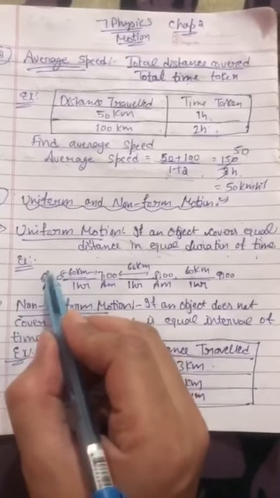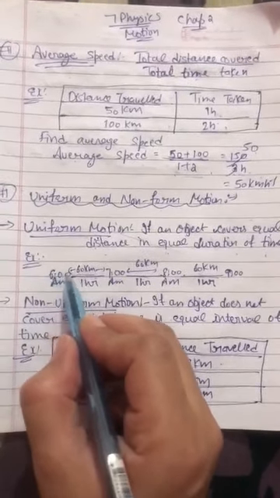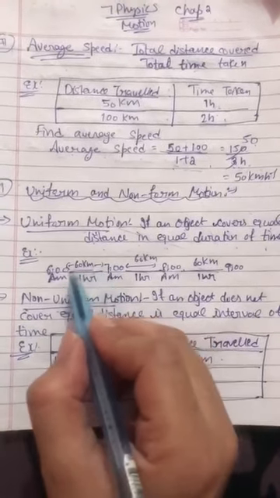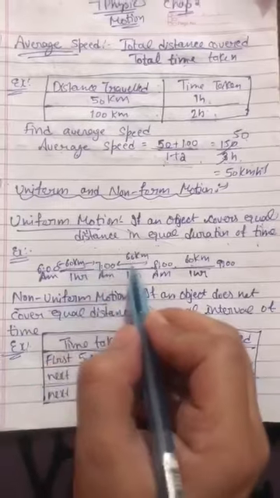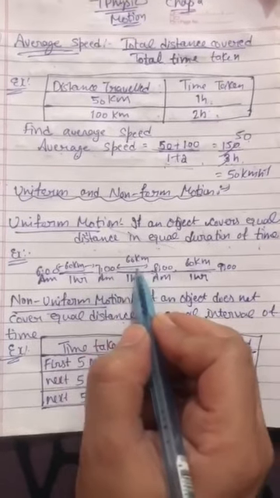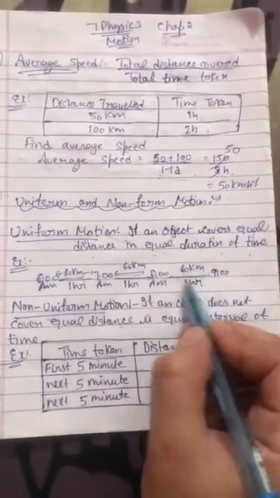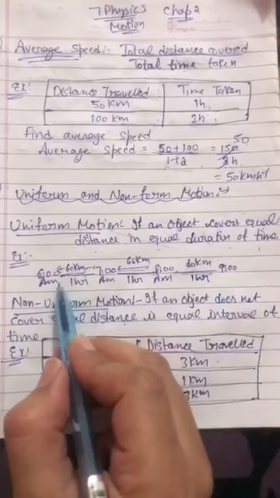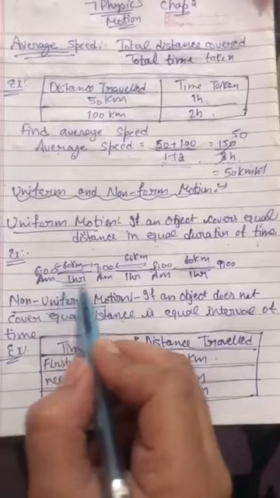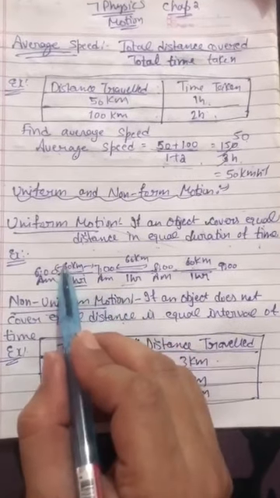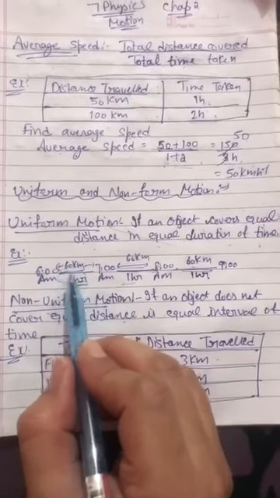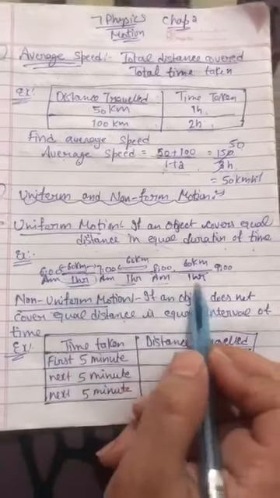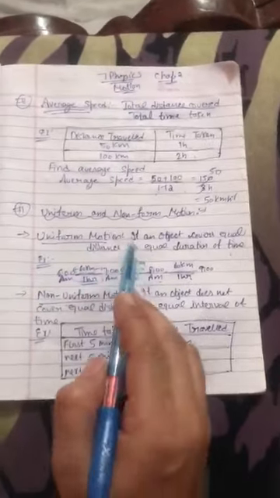For example, if a person starts his journey at 6 a.m., then after 1 hour he has completed 60 kilometers. Then in the next hour he covers 60 kilometers. Then in the next 1 hour he also covers 60 kilometers. That means in every equal duration of 1 hour he covers 60 kilometers. That means equal distance is covered in equal time intervals. That is called uniform motion.